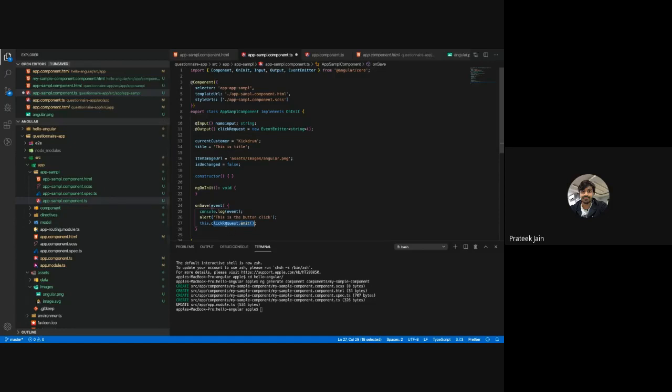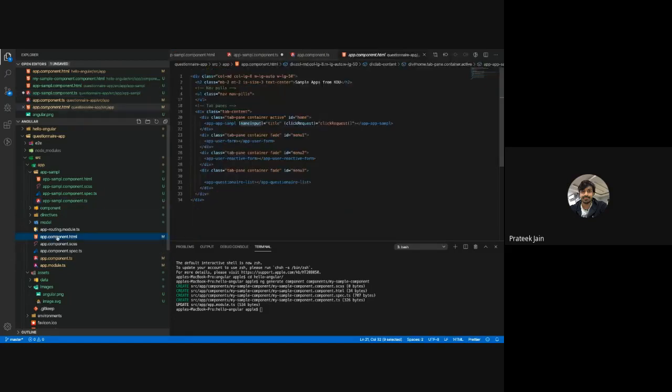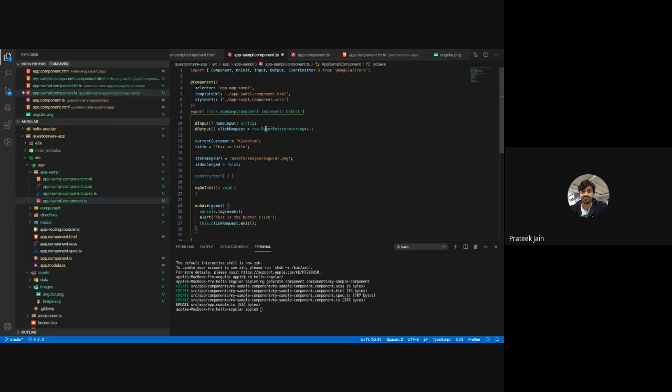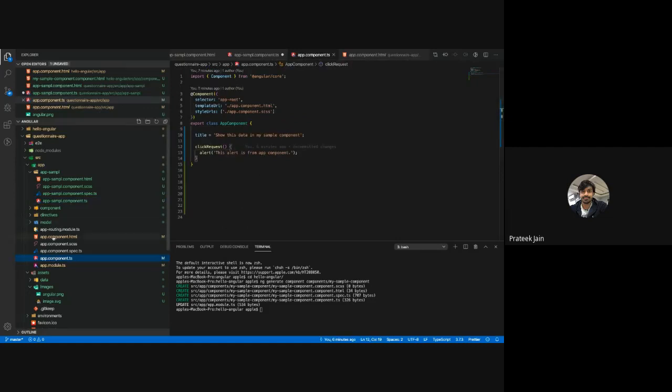Now how to handle that, whenever this trigger happens, I want to do something. For that, you have to go to the app component and write something like this. Just recalling again what we did here: we created an event here. This event is bound by using event binding in our HTML.